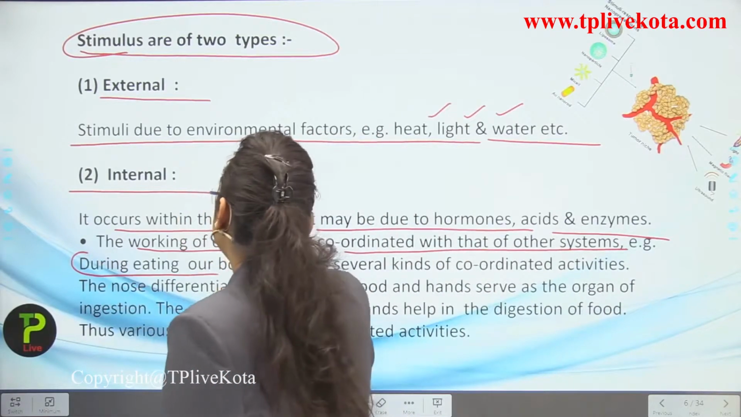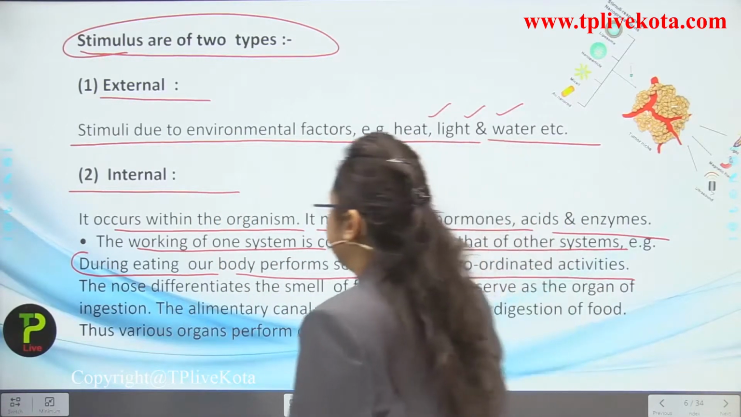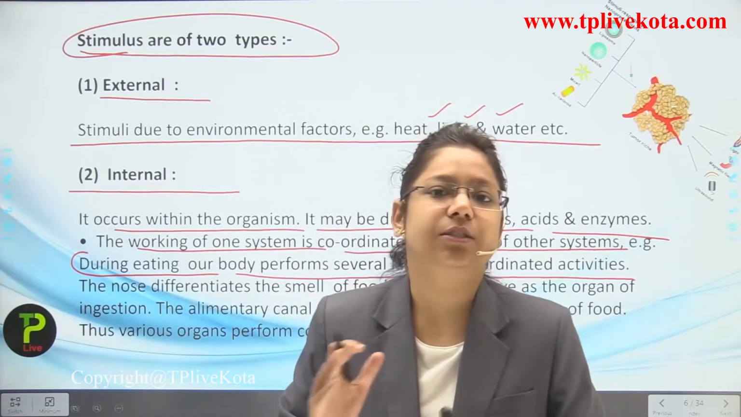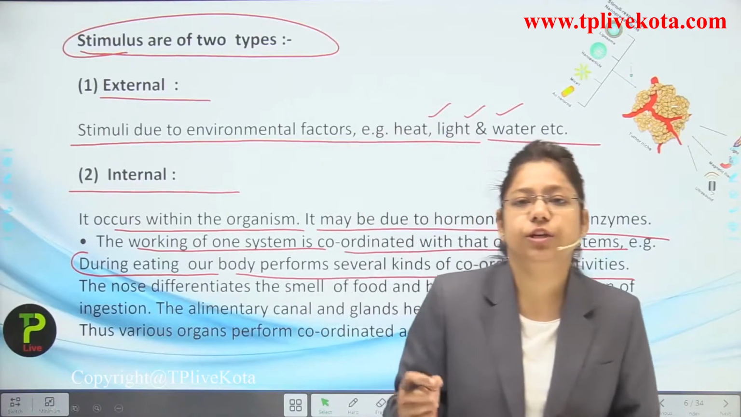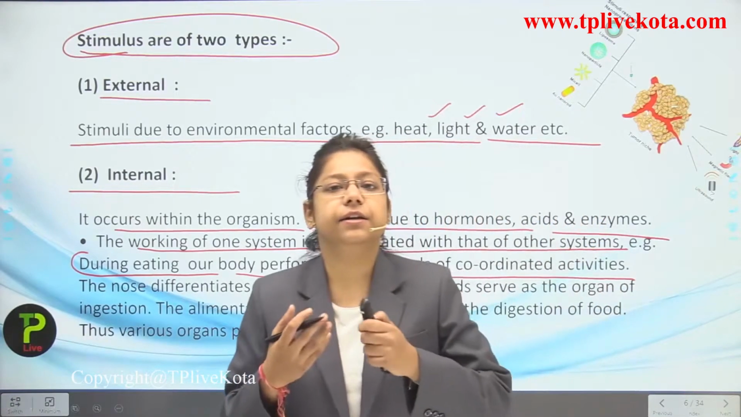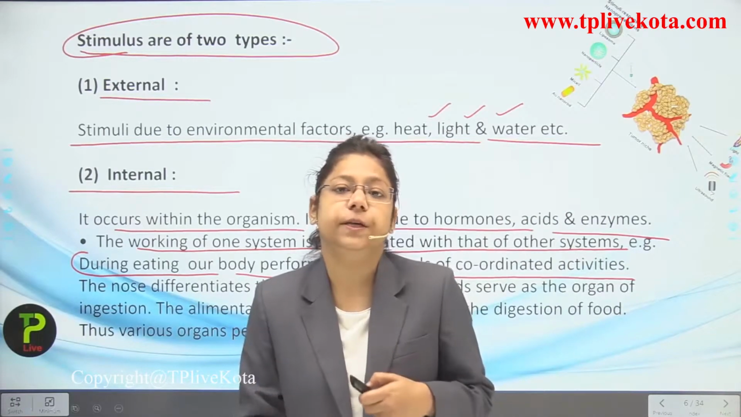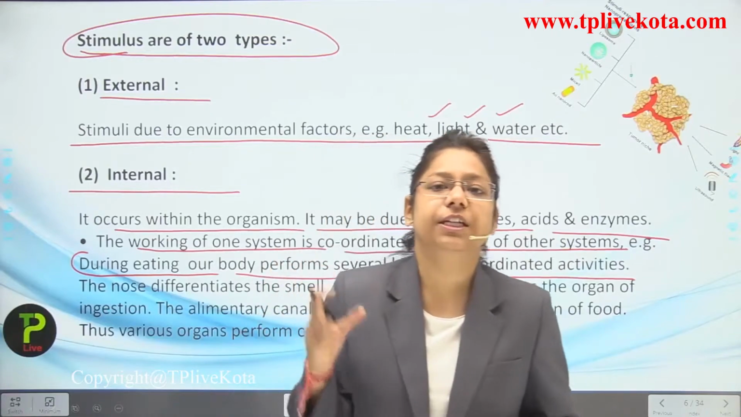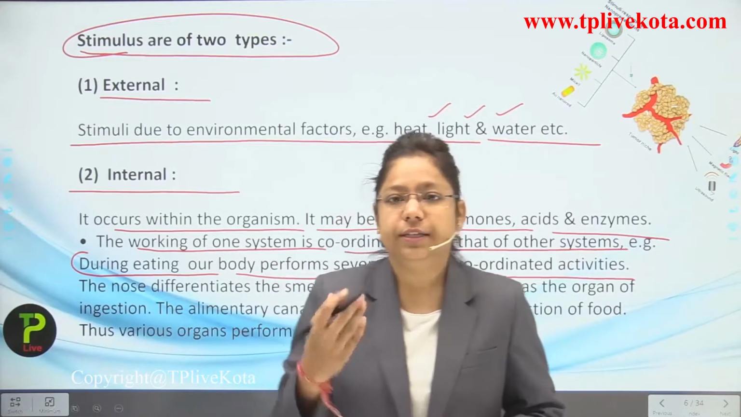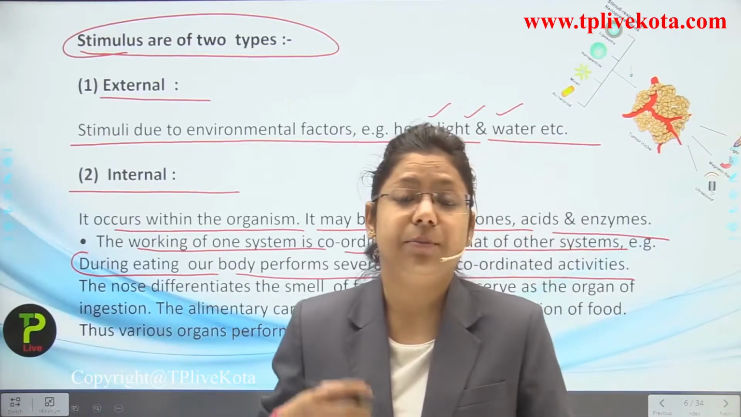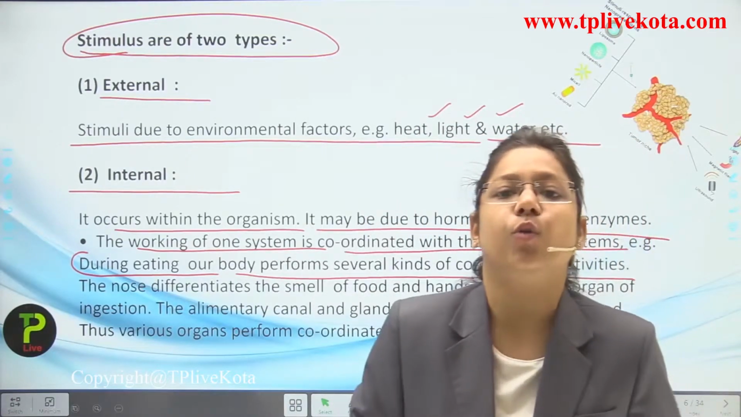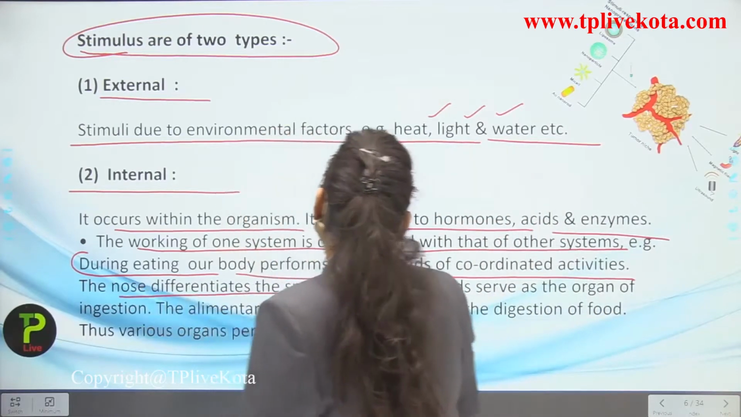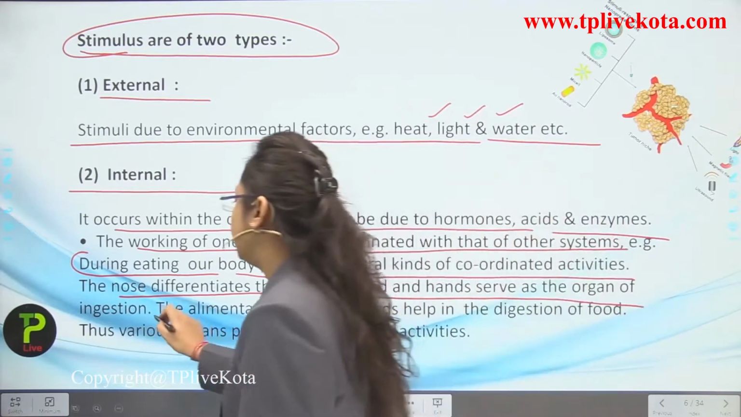Now, the working of one system is coordinated with that of another system. For example, during eating our body performs several kinds of coordinated activities. When we eat something, our body is coordinated in such a way that the food is properly digested. How does this happen? Our nose plays an important role. When your mother is cooking delicious aromatic food, you catch the smell of it, and because of the smell you are attracted toward that food. Now see the mechanism. The nose differentiates the smell of the food and hence serves as the organ of ingestion.